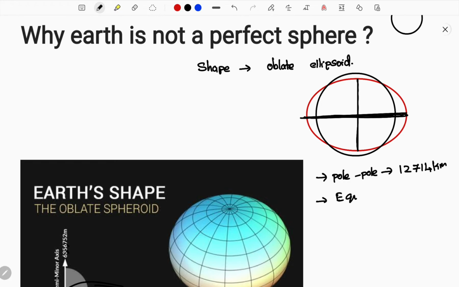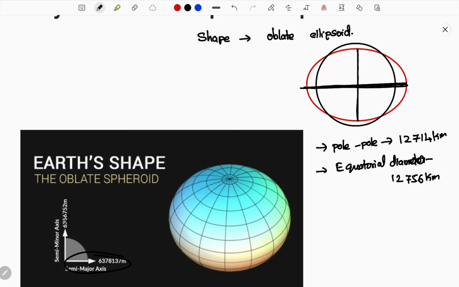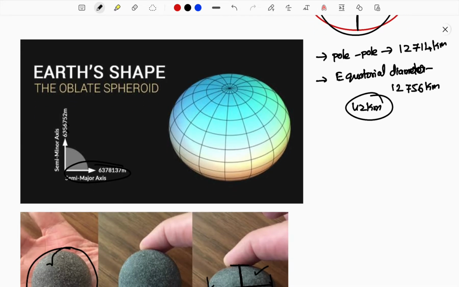So here I write it as equatorial diameter. The equatorial diameter is around 12,756 kilometers. So we can find that the poles are a little less in diameter compared to the equator, which means it is around 42 kilometers less. This itself proves that there is a difference in the shape of the earth, which is not a perfect spherical shape. And now we shall understand why.